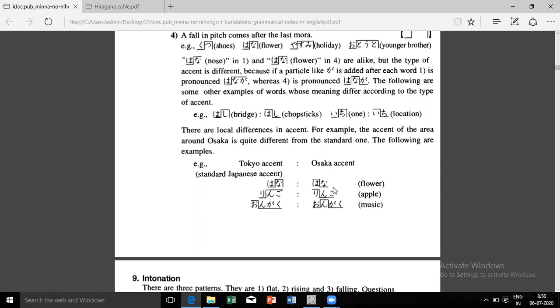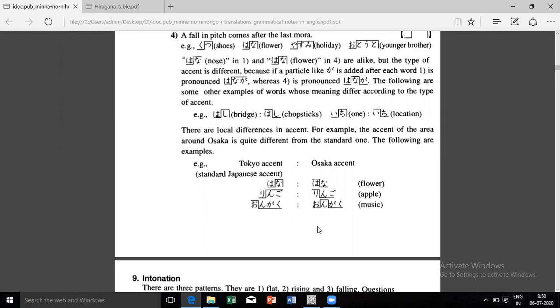So right now we don't need to get into all of this because dialects are, when do we use a dialect? When we are speaking to them, right? If we are working on the computer, we are translating something, it doesn't matter actually. Yeah, but when you are taking calls, it matters to some extent, because I had come in contact with people saying Osaka accent and it was very new to me at that time. So yes, initially it went very difficult, the Osaka accent. So it takes time, slowly and gradually. When you come in contact with a person speaking Osaka dialect, you can slowly come to know what exactly the wordings are, how they say the sentences.